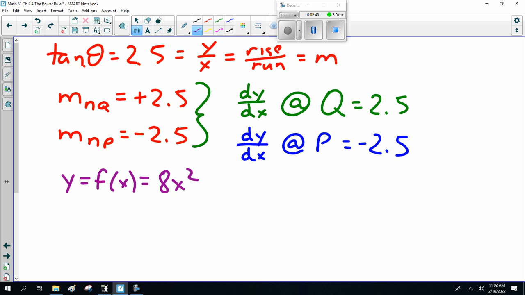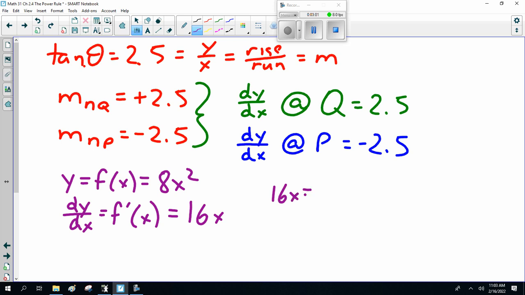The equation of the parabola, f prime, dy/dx, or f prime of x, whatever you want to call it, will be 16x. Now, 16x equals 2.5. Solve for x.